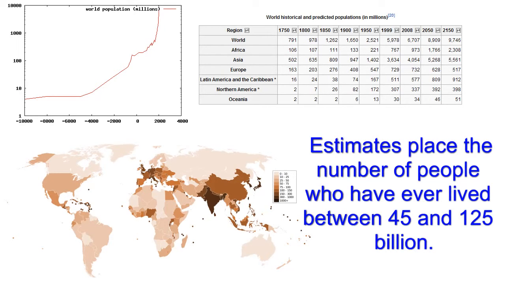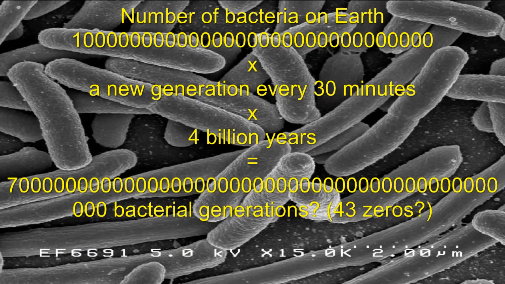There are about 1 million times that number of bacteria living on a single human body. In fact, the number of bacteria living on Earth at any given time is estimated to be 10 followed by 30 zeros. And that's what's alive now. The Earth is billions of years old. A bacterial generation is counted in minutes, not years. So there's been a whole lot of reproduction going on here on Earth since life began. Numbers that most of us are simply incapable of imagining.